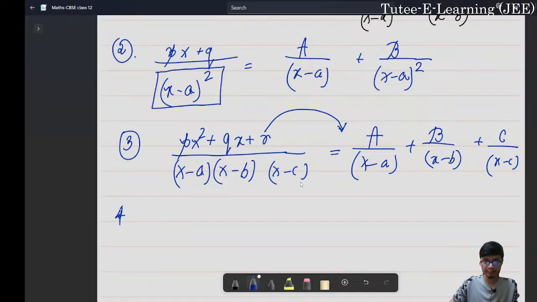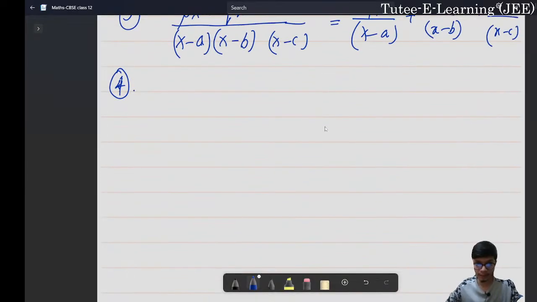Now the question that might come to you is about all the forms that I'm showing. In the rational functions that I'm showing you, you can see that the degree of the numerator is less than that of the denominator. So that is basically a proper fraction. All rational functions, we first try to express in terms of a proper fraction, and then we proceed to do the integration, or the partial fraction.